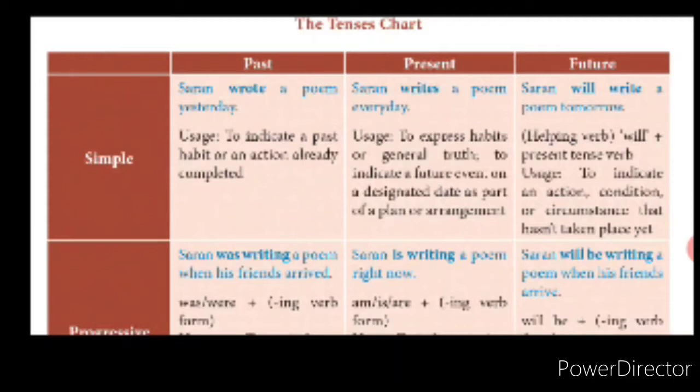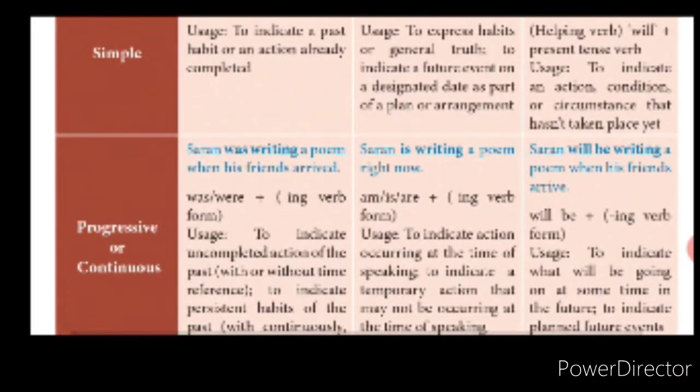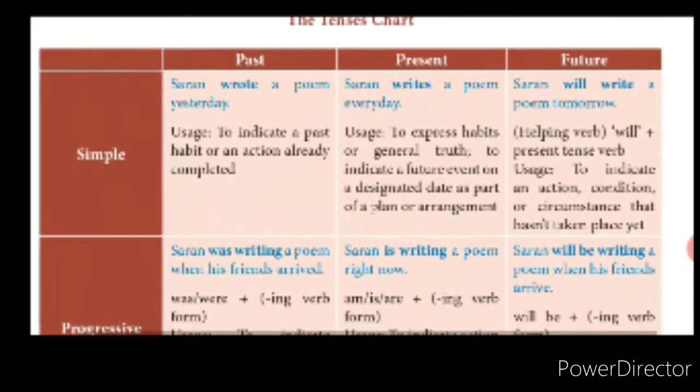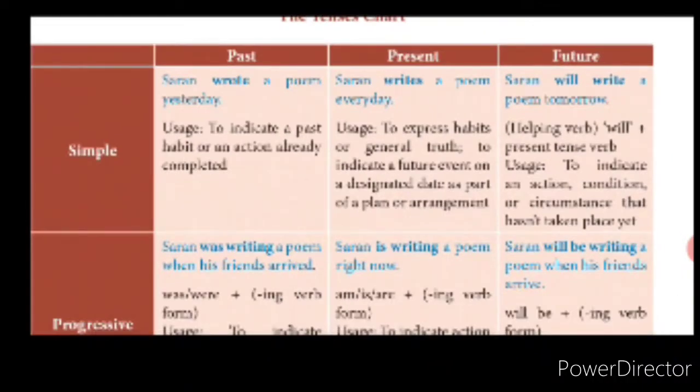Today we will learn the tenses, the basic grammar part. The other topic is tenses. We have simple past, simple present and simple future. Progressive or continuous is nothing but something is happening: past continuous, present continuous, future continuous.